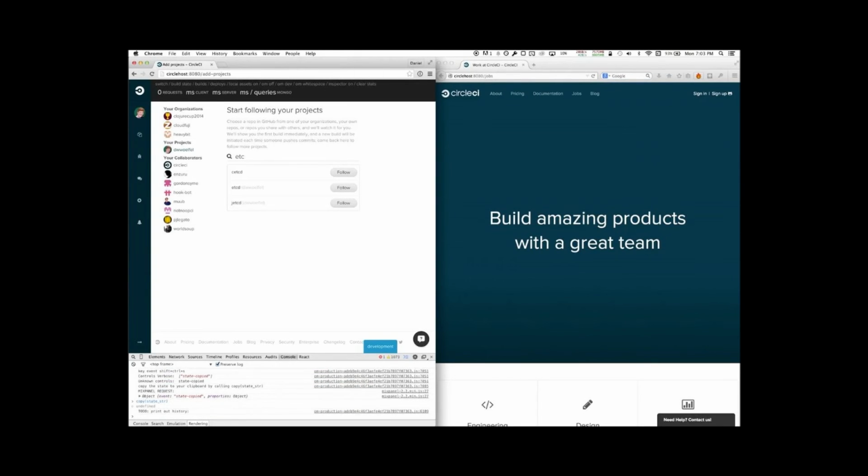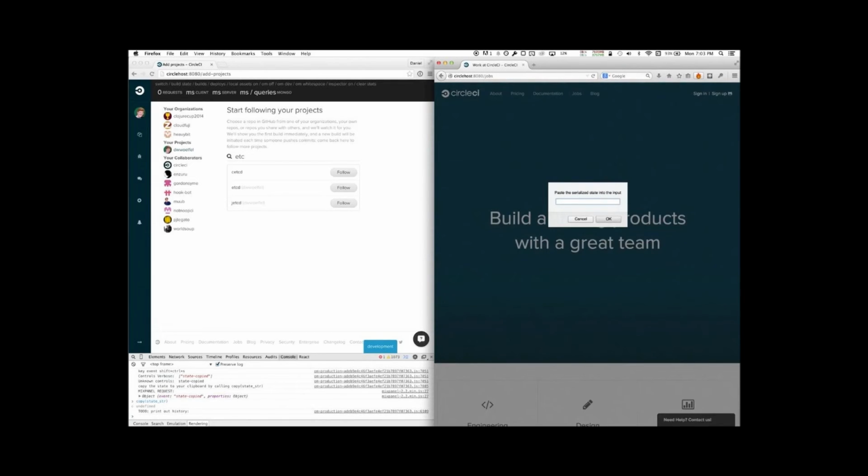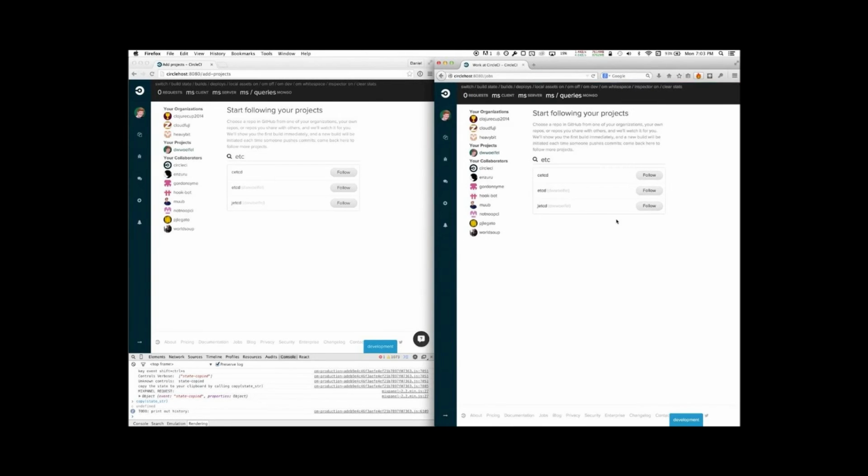It's much better with sound. So it's created into a string, and then they can go into another window, press some magic key that they've done, paste in that serialized state, and they get the exact same view on the other side. Right? So that's only really possible because they've separated all of their state related to their application, the data, the UI, as well as the code, from the actual running of the application itself.